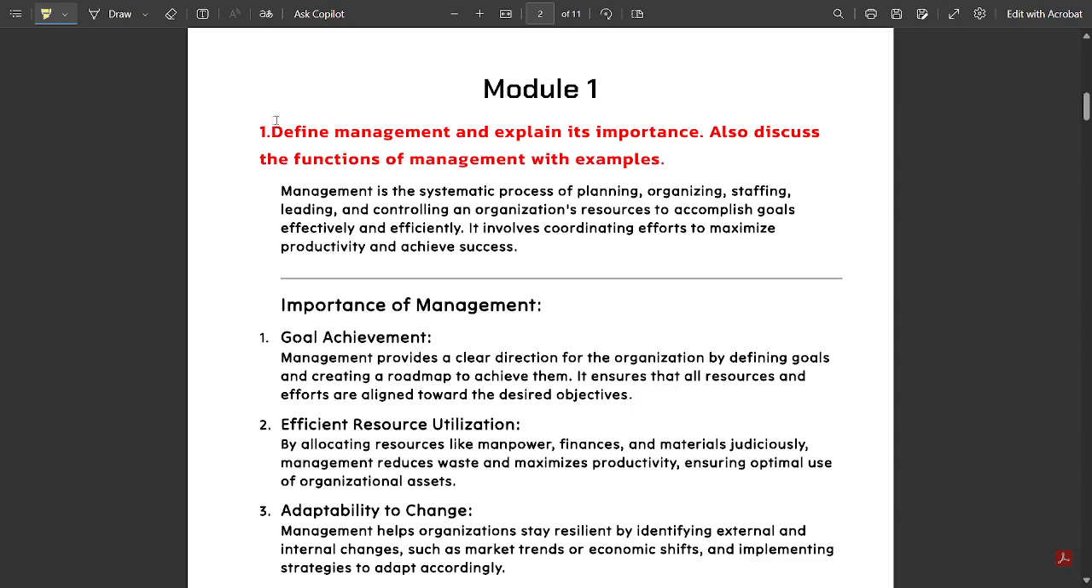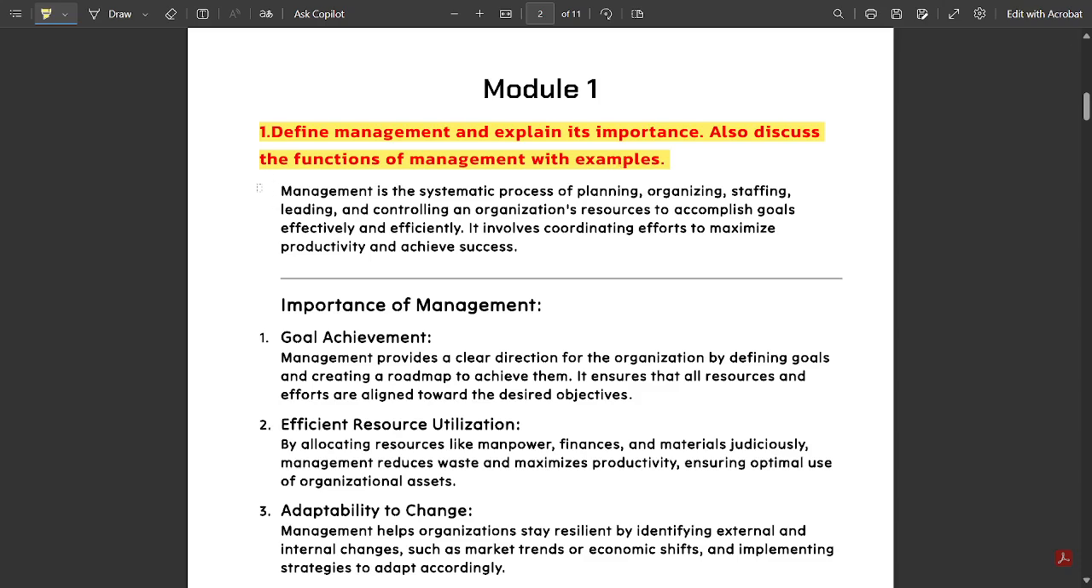The first question is a multiple times repeated question, that is, define management and explain its importance. Also discuss the functions of management with examples. This is a sure-shot question for 10 marks. You might be getting this for the exam.